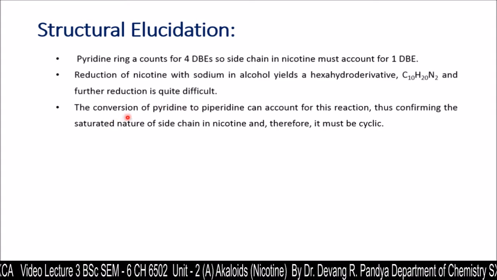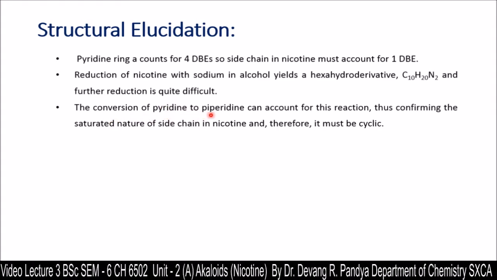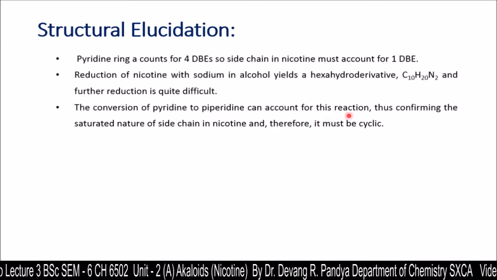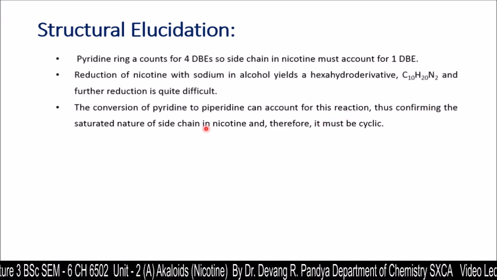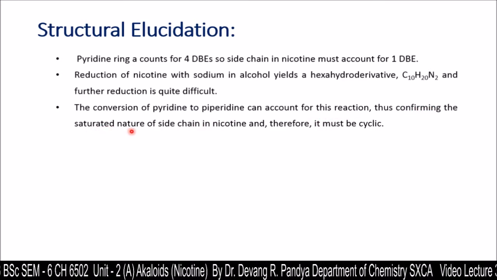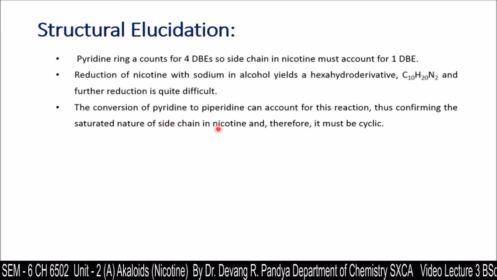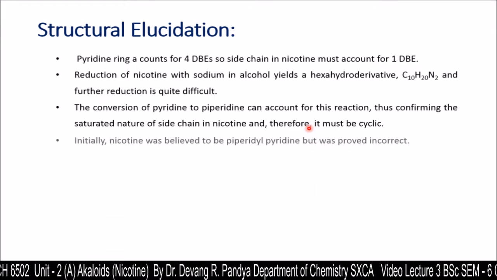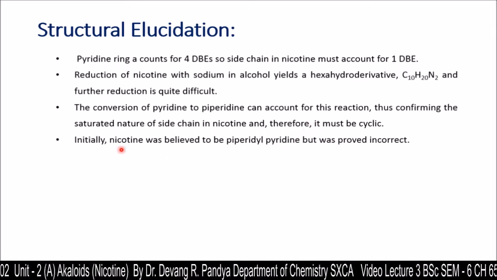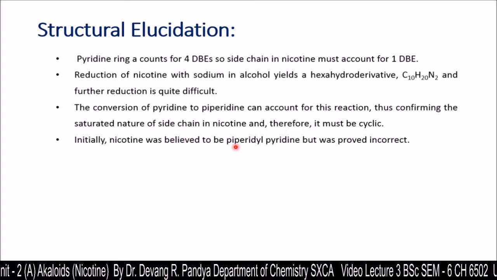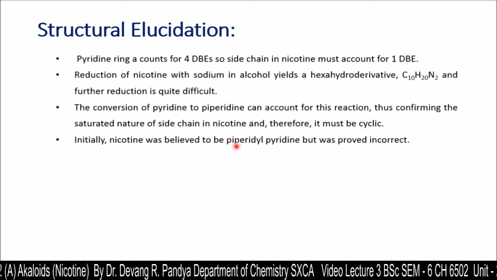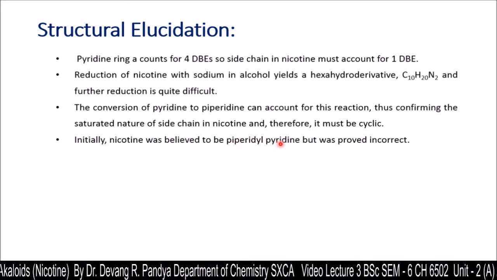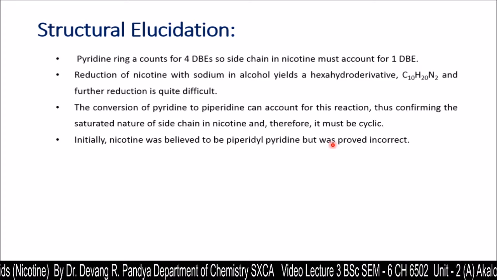The conversion of pyridine to piperidine can account for this reaction, thus confirming the saturated nature of the side chain in nicotine, and therefore it must be cyclic in arrangement. Initially, nicotine was believed to be piperidyl pyridine, but this was proved incorrect.